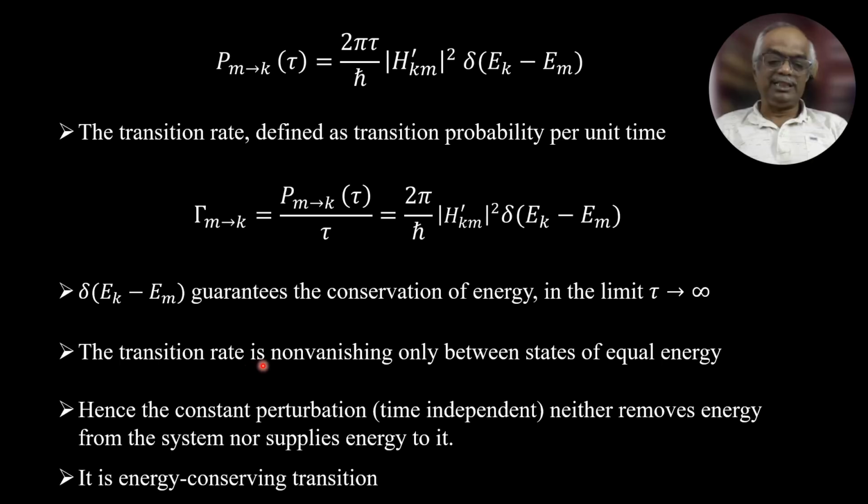The transition rate is non-vanishing only between states of equal energy, that is Ek must be equal to Em. Hence the constant perturbation, being time independent, neither removes energy from the system nor supplies energy to it. This transition is an energy conserving one.